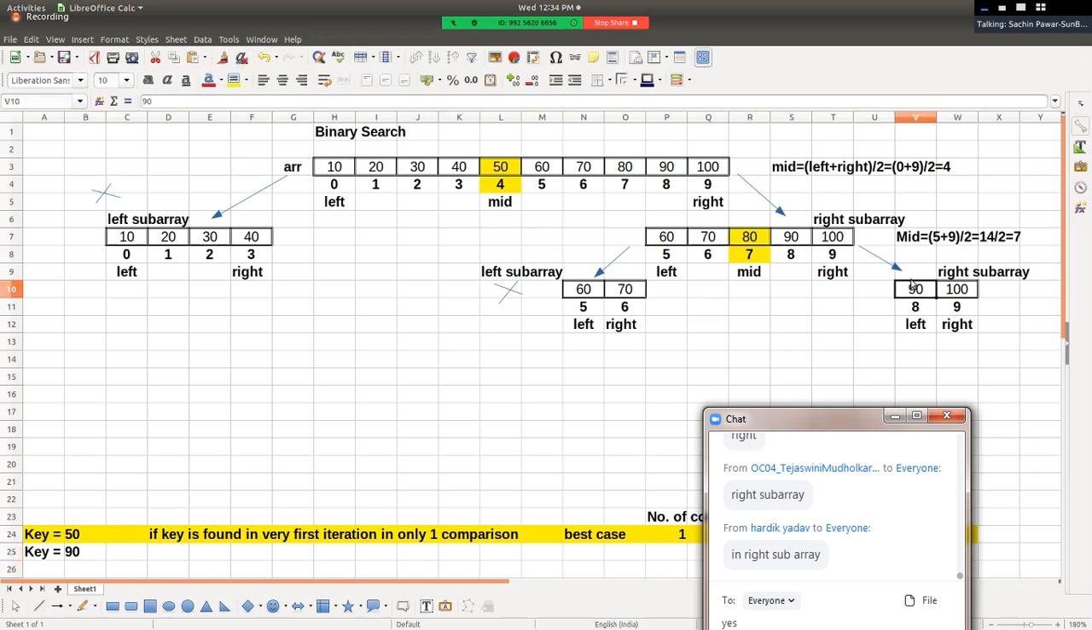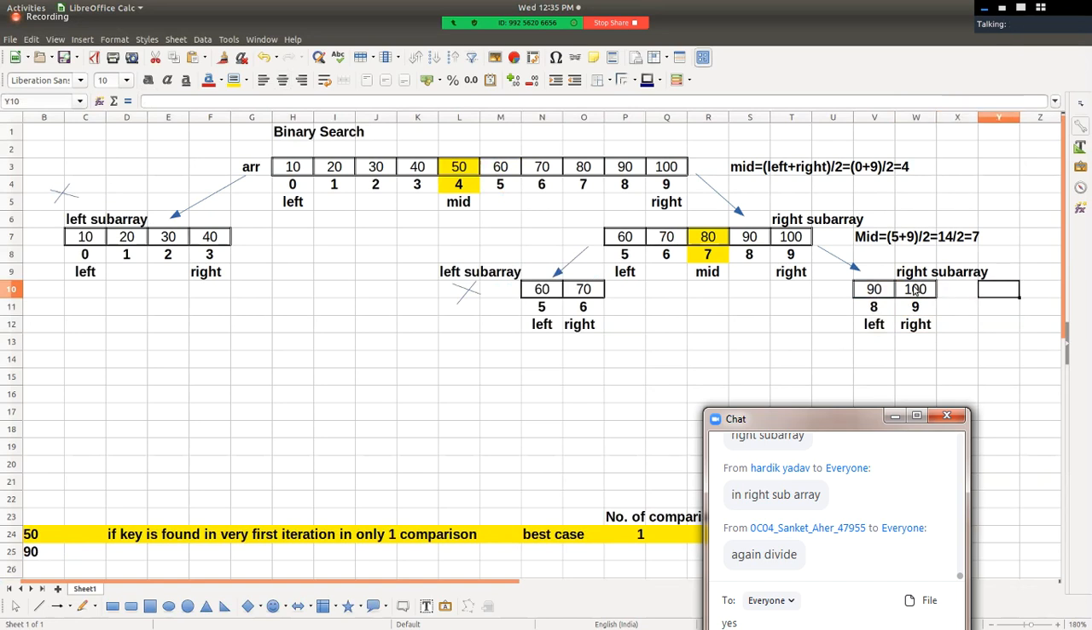Hello friends, and hence we have to go for the third iteration. We have to go for iteration number 3, right? Now it means we want to search the key only in the right sub array, right? Again, we can calculate the mid position over here. Yes, mid is equal to... we have to repeat the same logic, right? (8 + 9) divided by 2, that is equal to 17 divided by 2, that is equal to, tell me the answer.